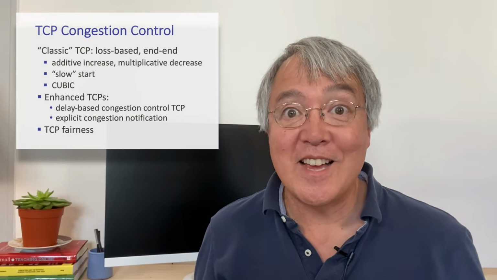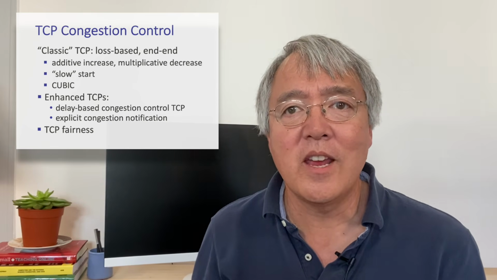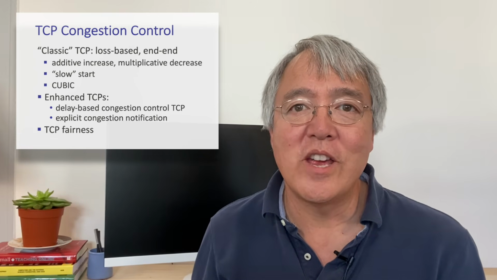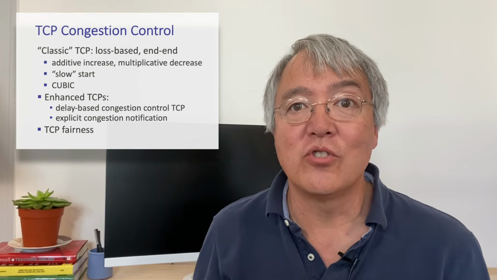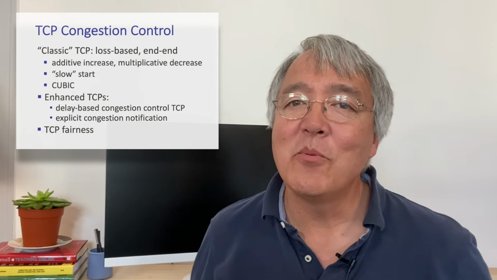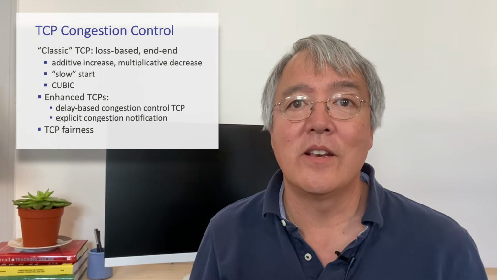Well, in this section, we've covered TCP congestion control. We started by looking at classic TCP congestion control, which used losses to both indicate and then avoid congestion. We also looked at delay-based approaches that used RTT measurements, as well as a network-assisted approach to congestion control called explicit congestion notification. And we wrapped up by looking at the issue of fairness among TCP senders.